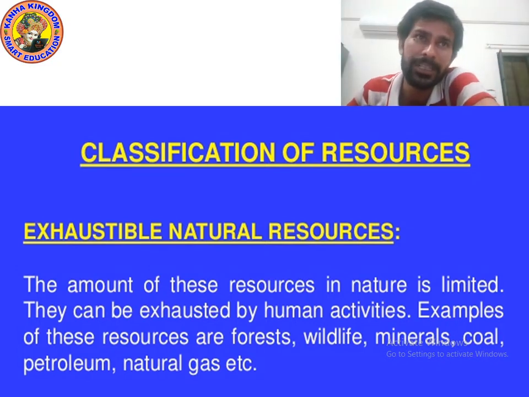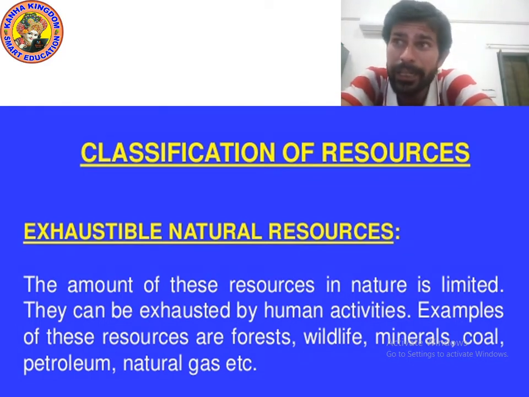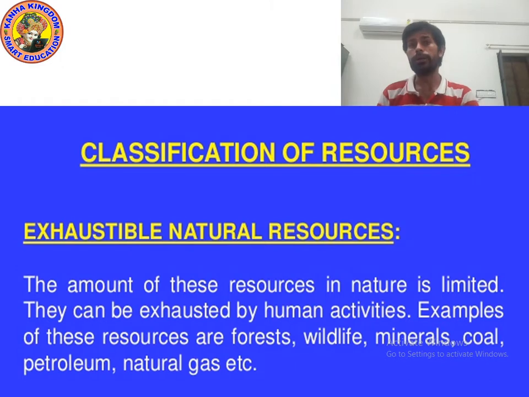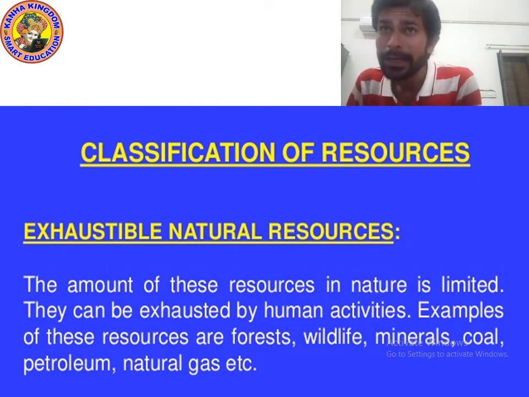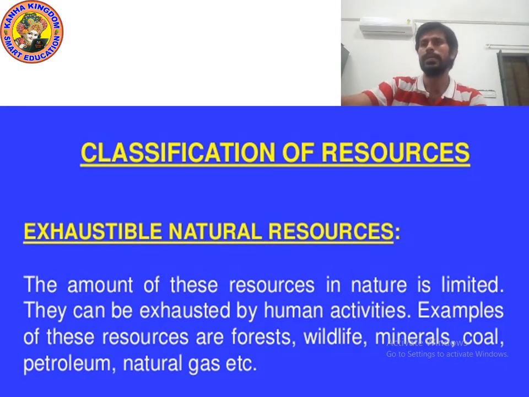So the definition of exhaustible natural resources is resources which are present in limited quantity in nature and are likely to be exhausted by human activities. I am speaking slowly again. You can write: resources which are present in limited quantity in nature and are likely to be exhausted by human beings are known as exhaustible natural resources. For example, forest.